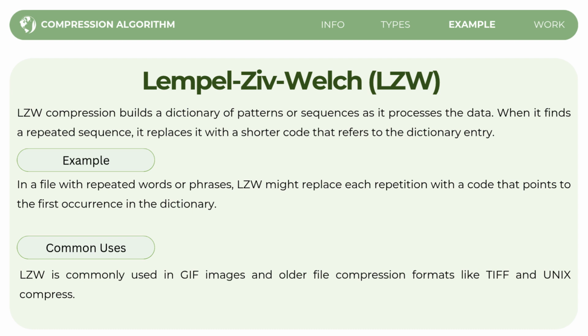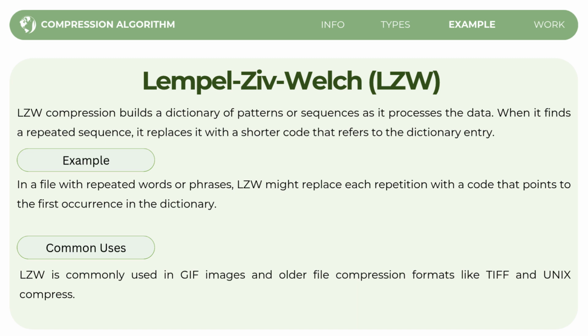So how does LZW work? LZW looks at your data, for example text or an image, and starts creating a dictionary of common sequences that appear. If you have repeated words or phrases, LZW will replace each repetition with a code that refers to the first time that sequence was seen in the dictionary.